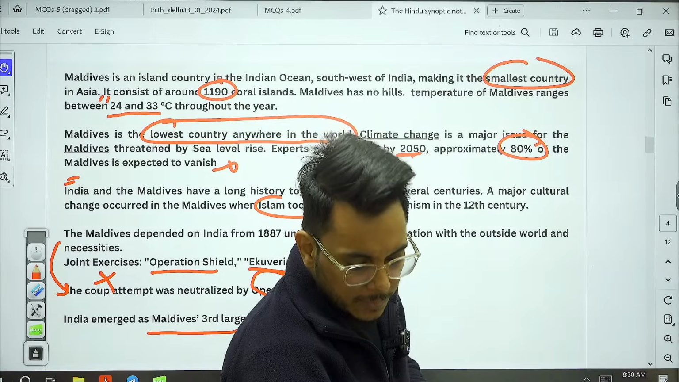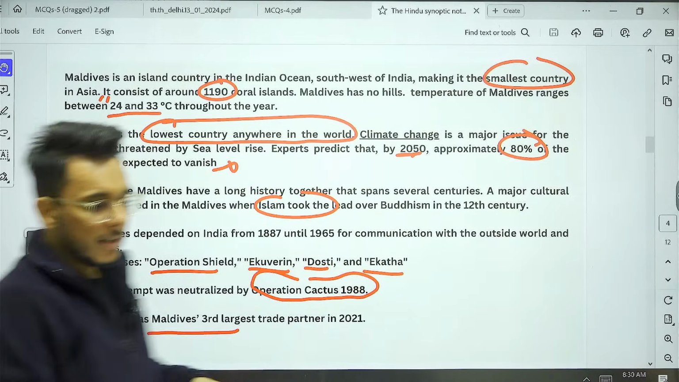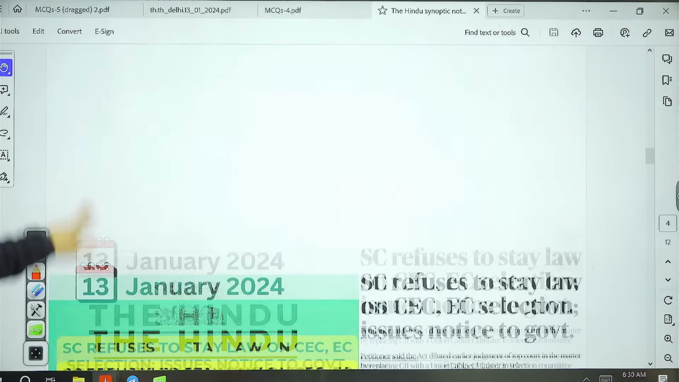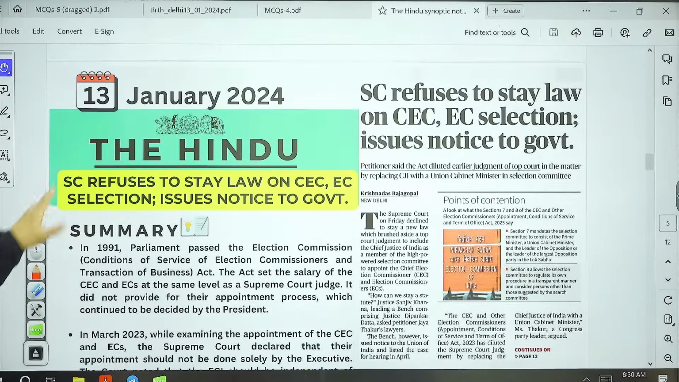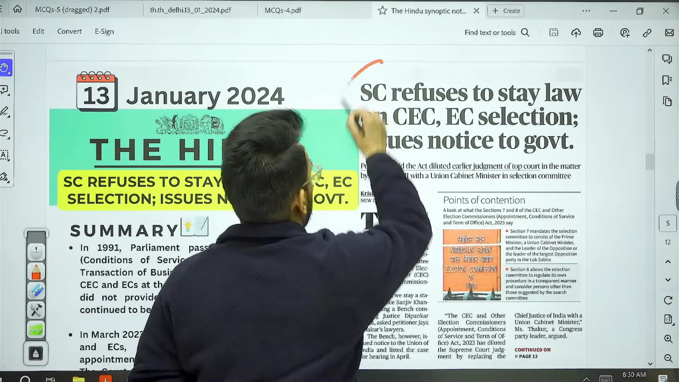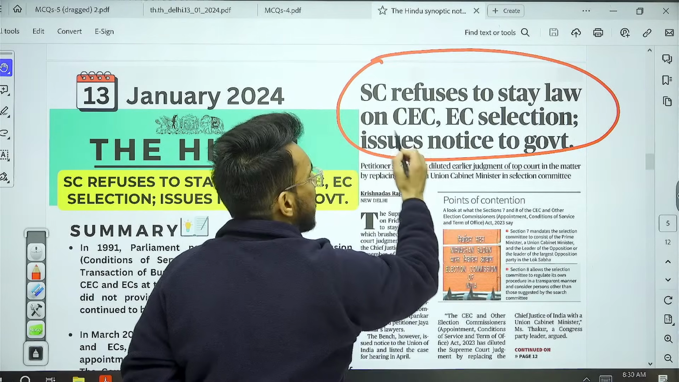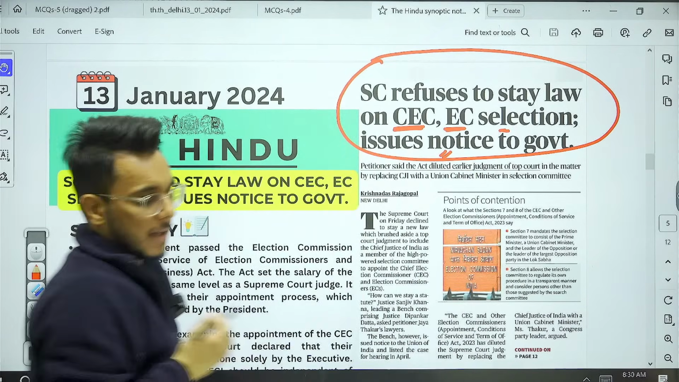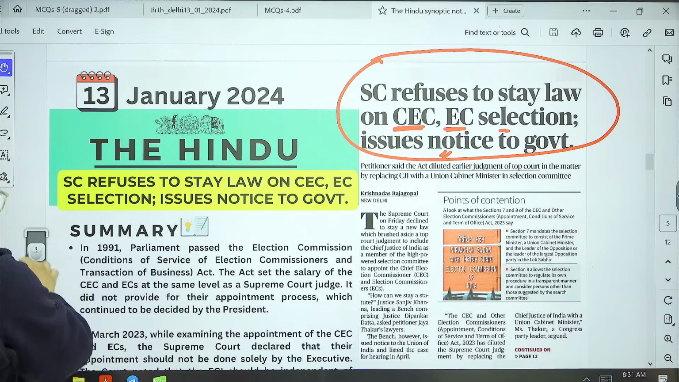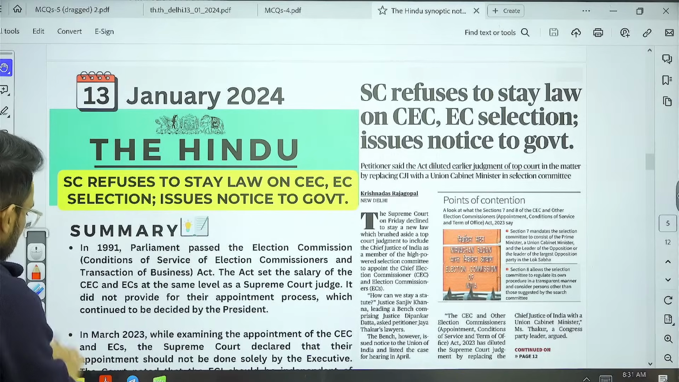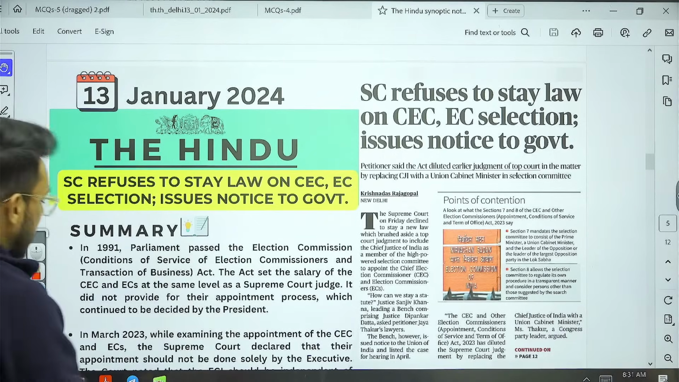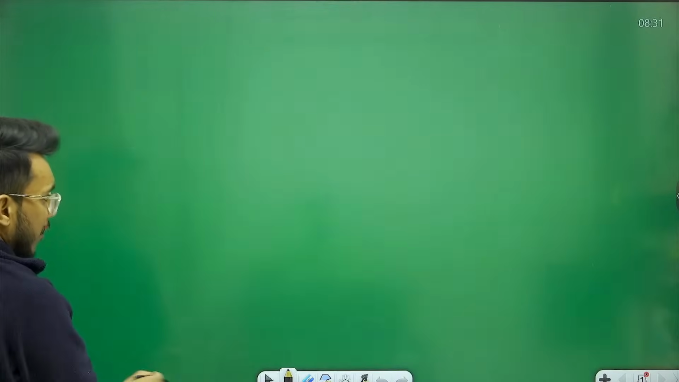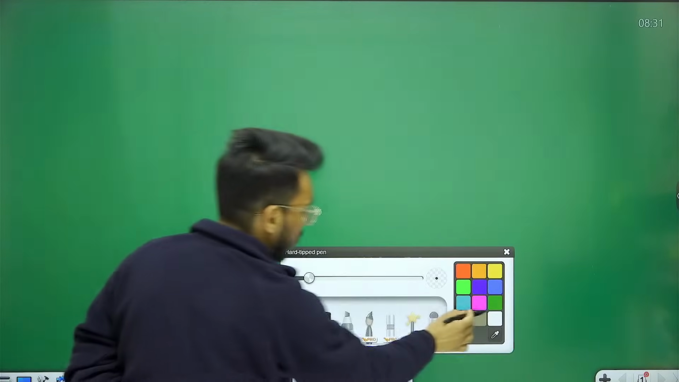Now, moving on in this direction. So, we have this article here: Supreme Court refuses to stay law on Chief Election Commissioner selection, issues notices to the government. Now, before going into this article, guys, let's take some basic background information first, and once we understand it, then we'll go to this article.